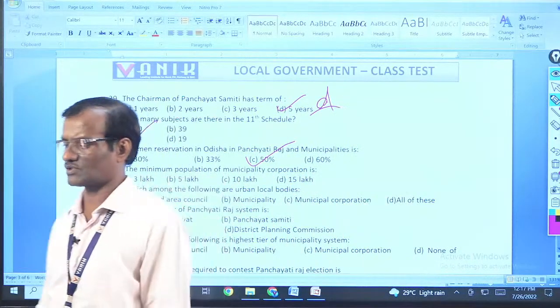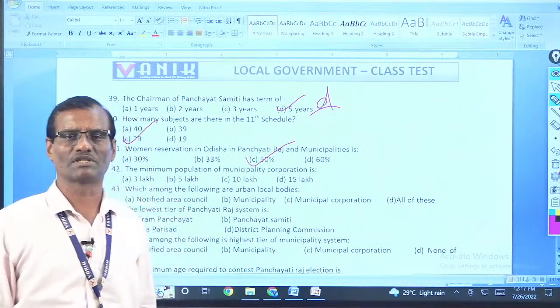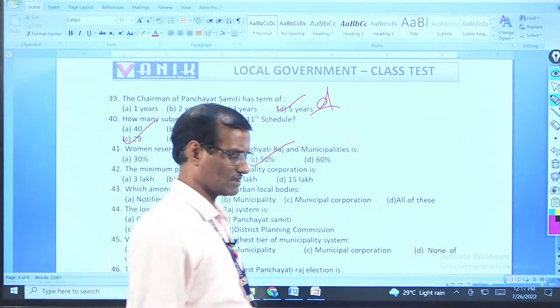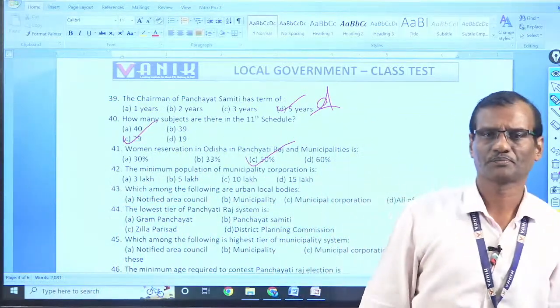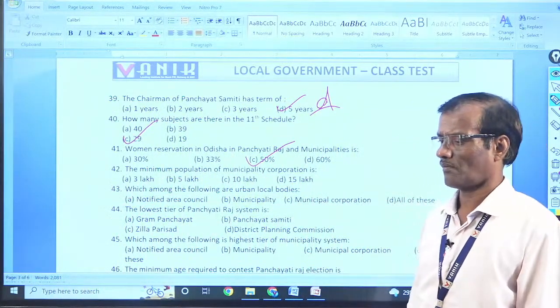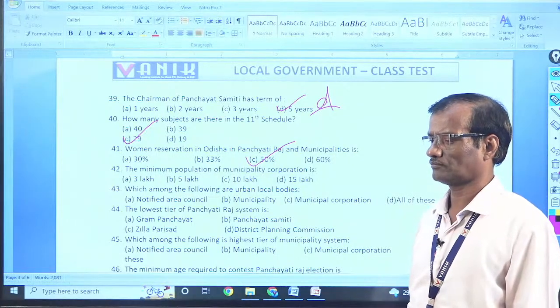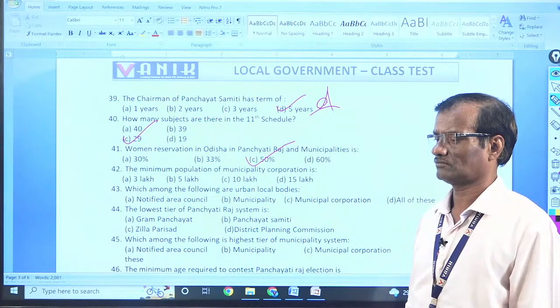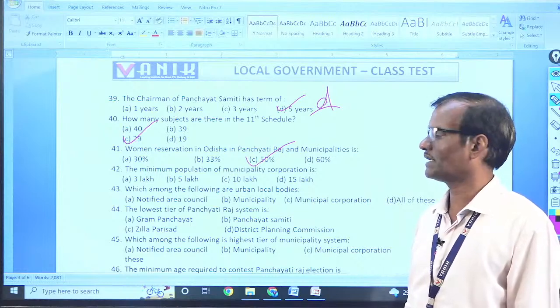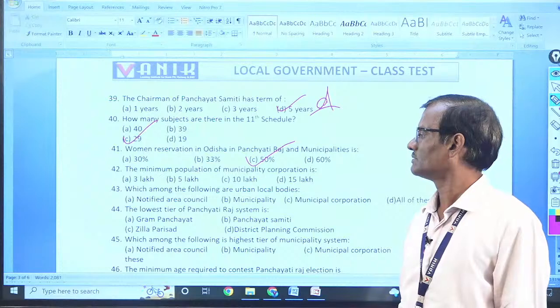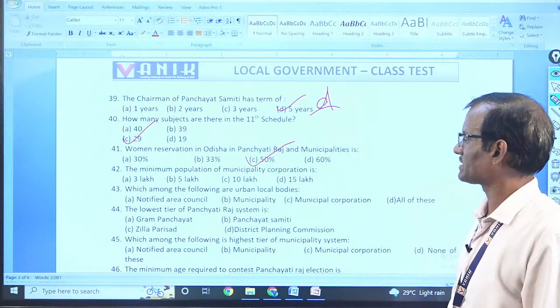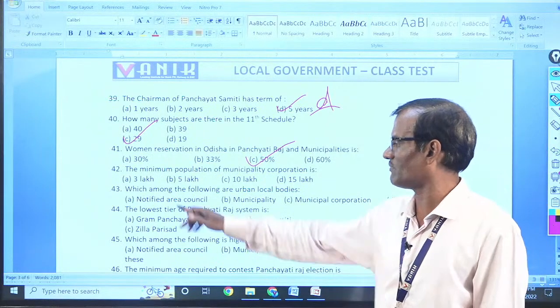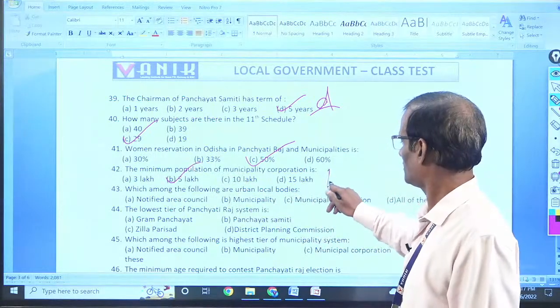Odisha has introduced 50% reservation in municipalities since 2022 elections. Okay. The minimum population of a municipal corporation is 5 lakh. We shall discuss now. B.